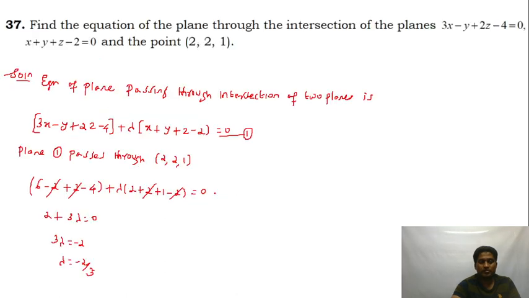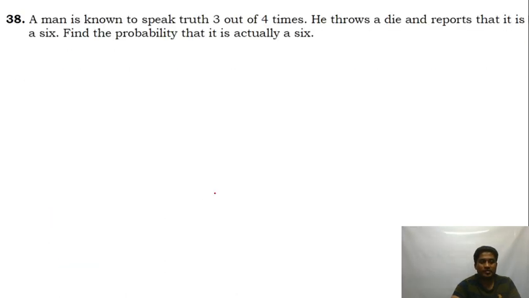So this is a 3D question. One more question, a 3 marker, on Bayes' theorem. It is a worked out example of NCERT. A man speaks the truth 3 out of 4 times. He throws a die and reports that it's a 6. That's an event which has happened. What's the probability that it's actually a 6?